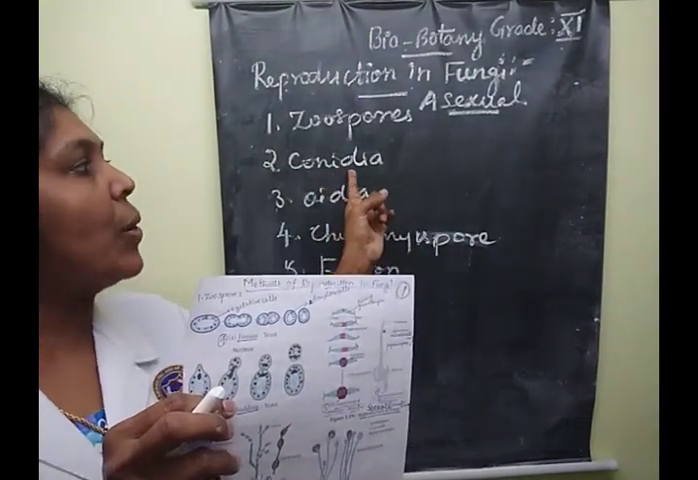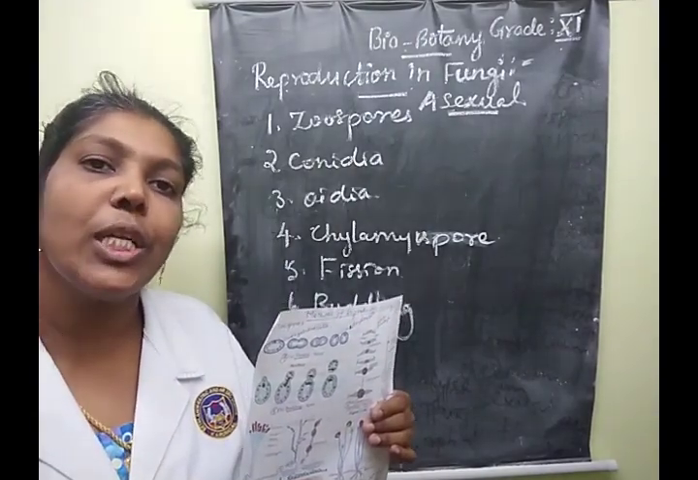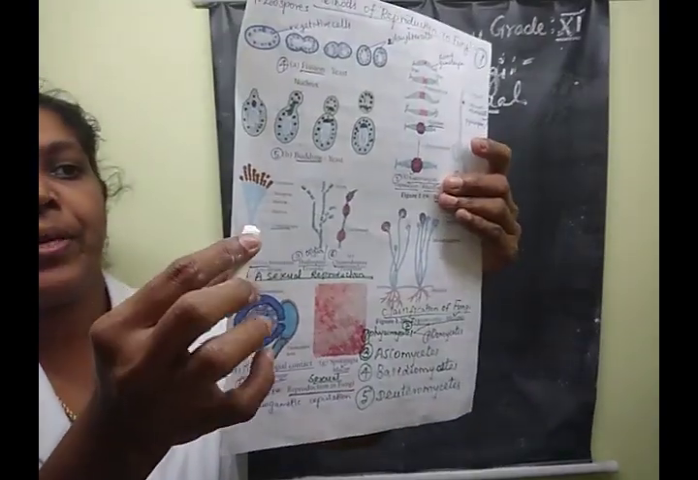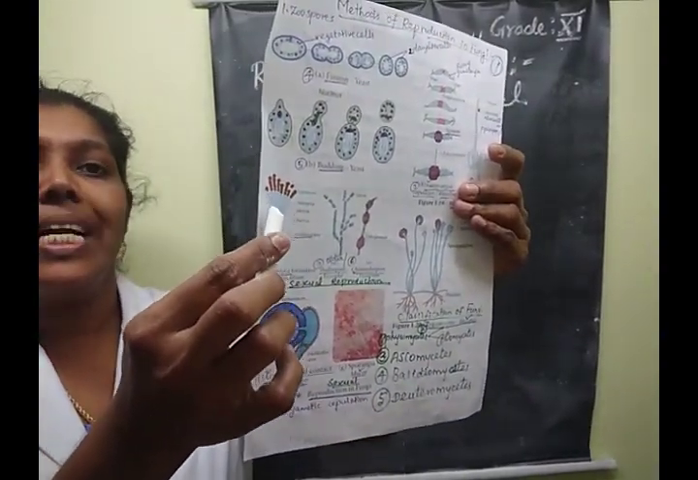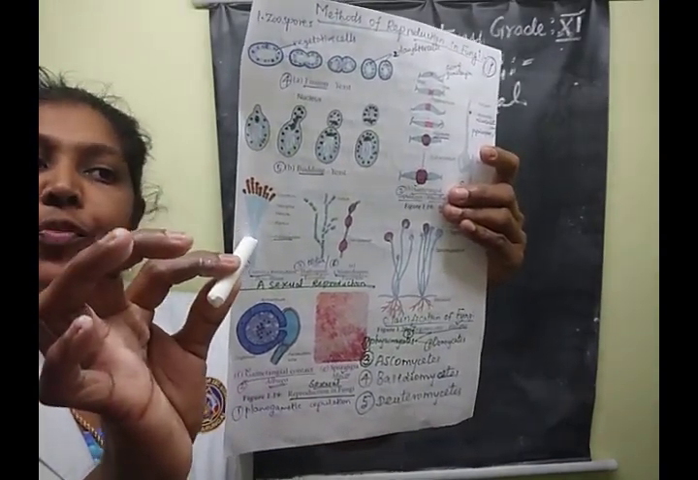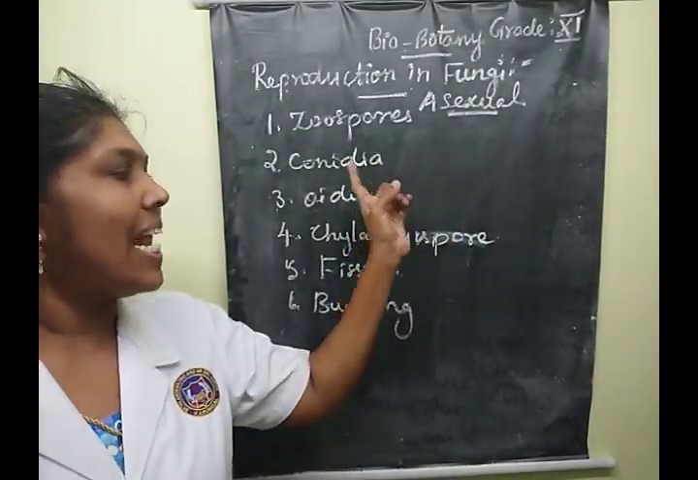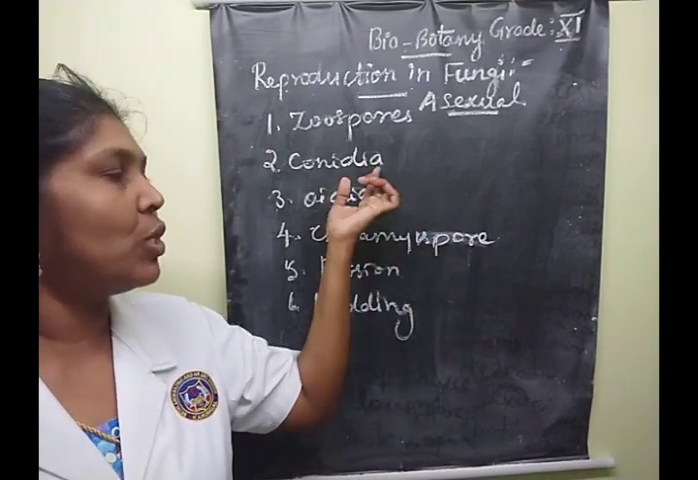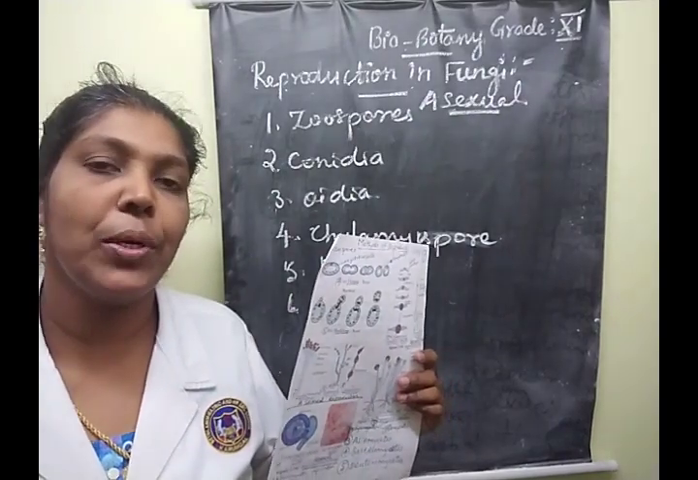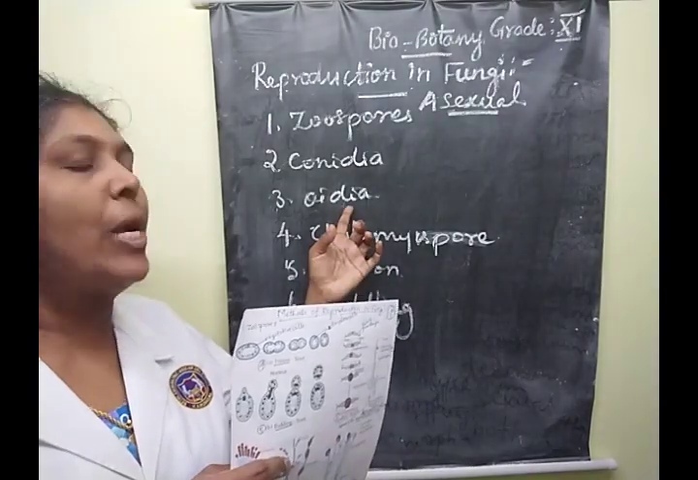Then the next one, conidia. Conidia means spores produced on a conidiophore. That is the best example. So see this diagram. The conidia are formed on the conidiophores. So that is called conidia. This type of asexual reproduction has 2 examples: one is Aspergillus and another one is Penicillium. Those are important fungal organisms. Understood, children? Yes.